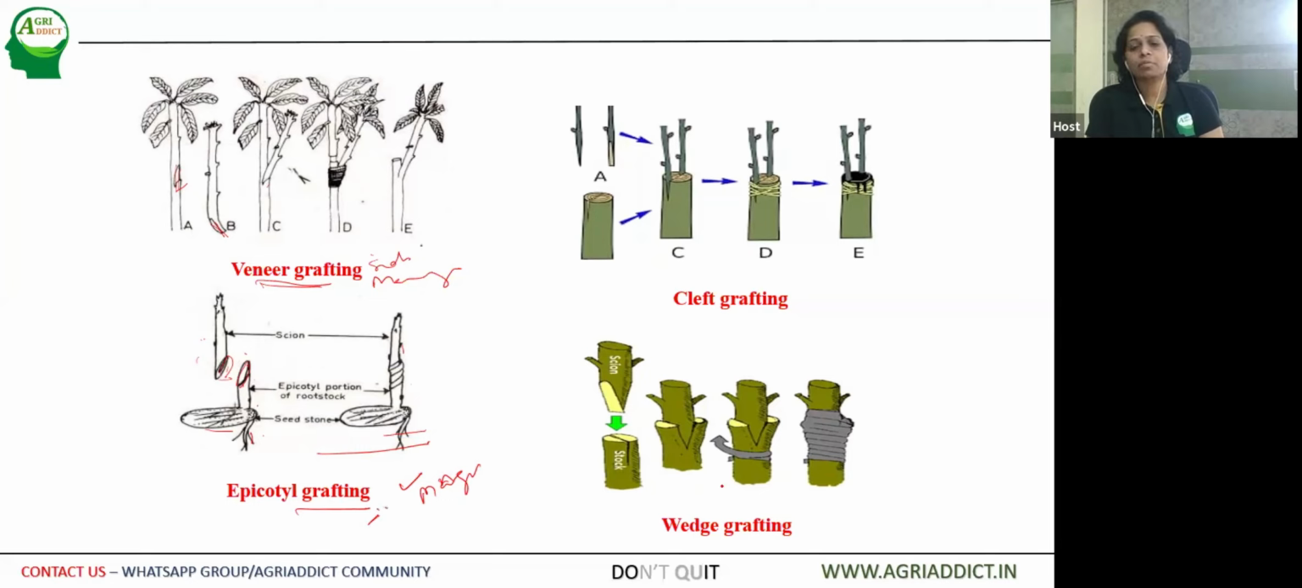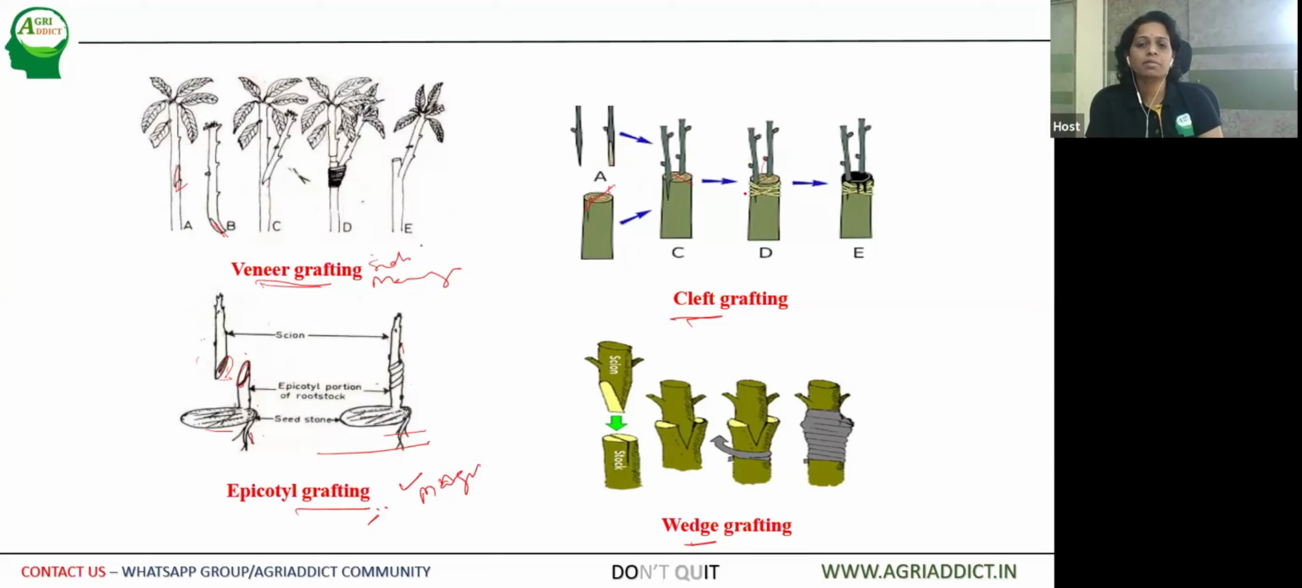Then comes top working. Here we have grafting like cleft grafting as well as wedge grafting. In case of cleft grafting, the main tree or the rootstock is headed back, and then it is divided a bit in the center, and then scions, not only one, two or three or four can be inserted.